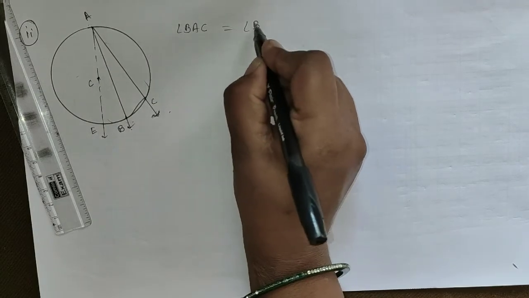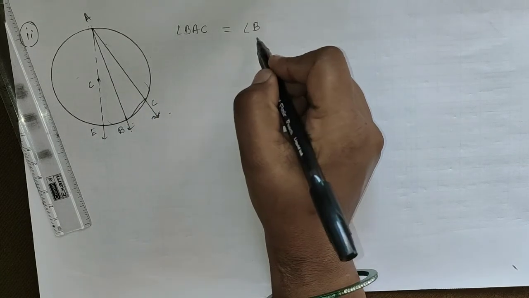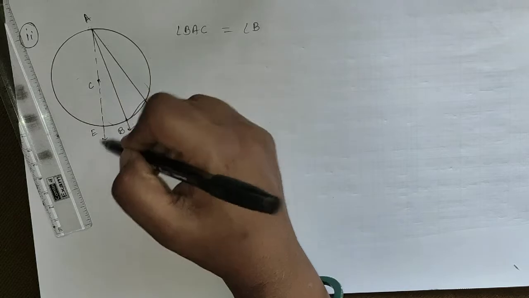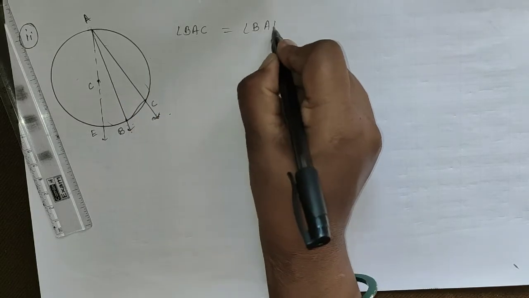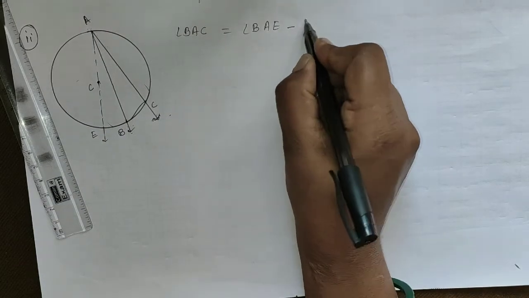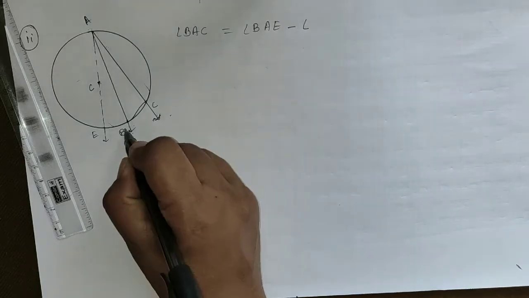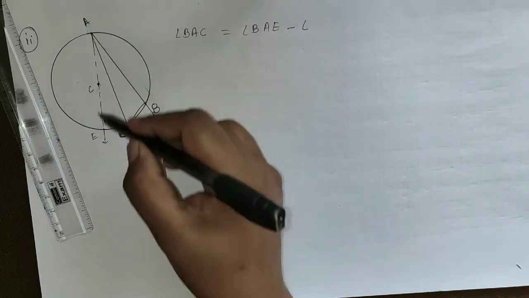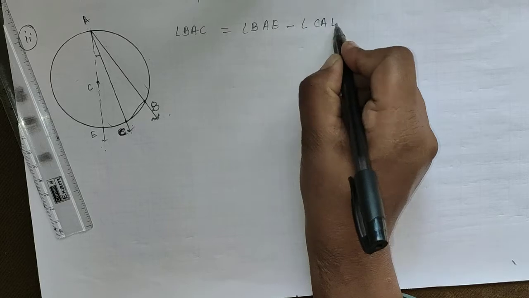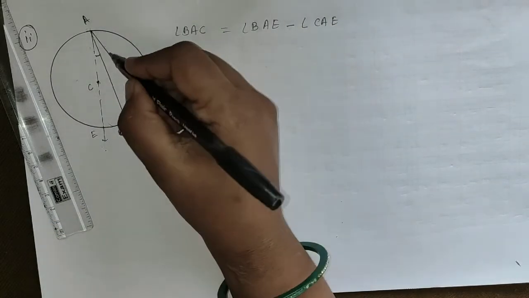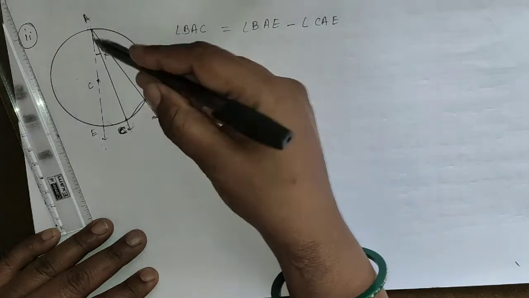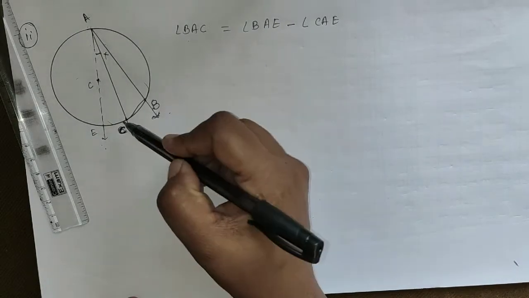Angle BAC is equal to BAE minus CAE. The measure of this angle BAC is equal to the whole angle BAE minus CAE. Then we will get the value of angle BAC.